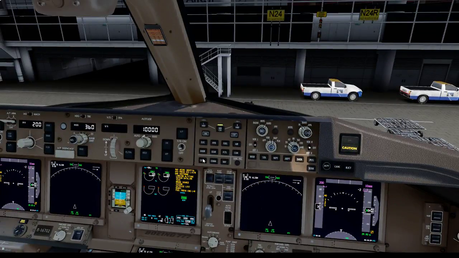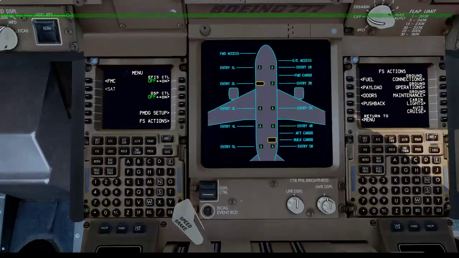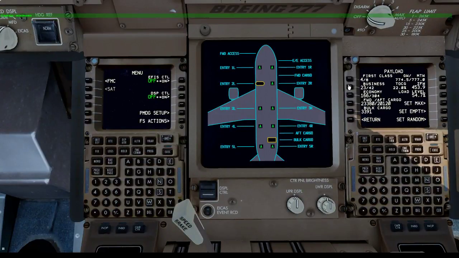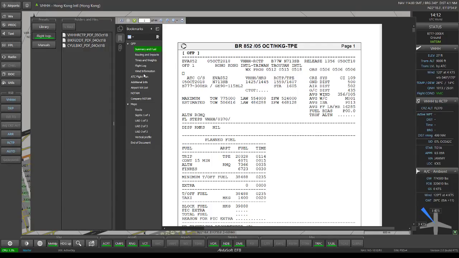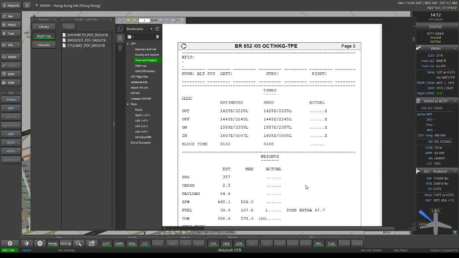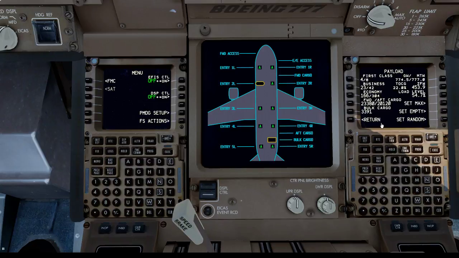So hit the doors. First thing, let me just set this payload before I start calling for services and stuff from GSX. So we've got times and weights. We've got 357 passengers on board. Let me just try and break that up.